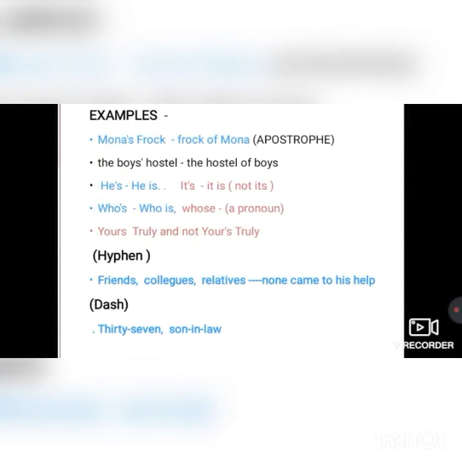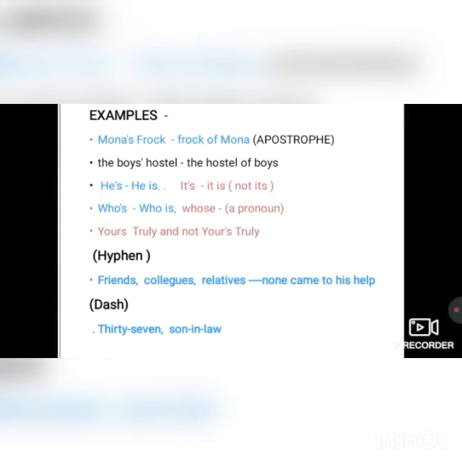Okay, and it is also used to make short forms, like he's means he is, it's means it is. But here children, you have to be careful while using it's with apostrophe or without apostrophe, right? Here it's with apostrophe means it is.